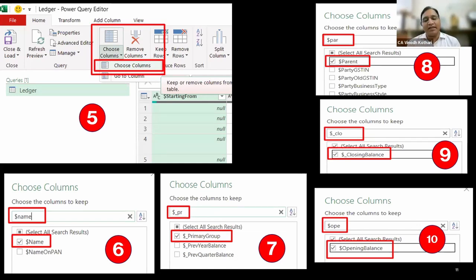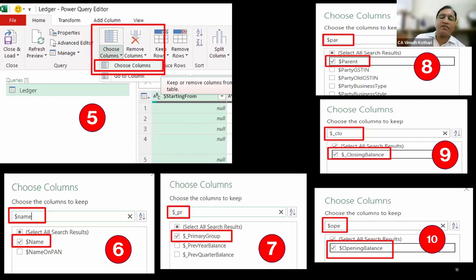Now, if you have a trial balance, how do you prepare a schedule? You will filter first, the primary grouping, then the parent grouping, then the ledgers, then copy and paste, and one schedule will be prepared. Or you will use the SUMIF formula and then filter the report: if the grouping is this, then provide this. What Power Query does is, whatever cleaning job you do in Excel, it records every step. And if you want to change any step, you can change it step by step.